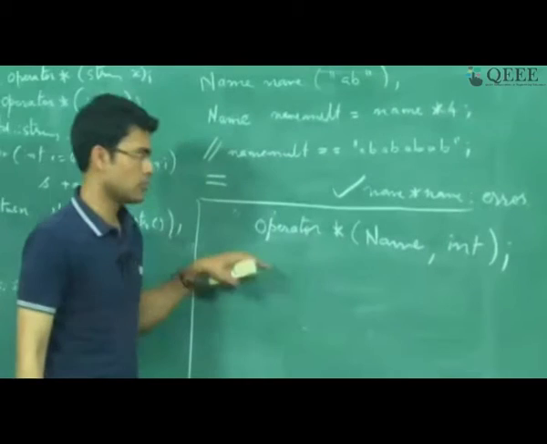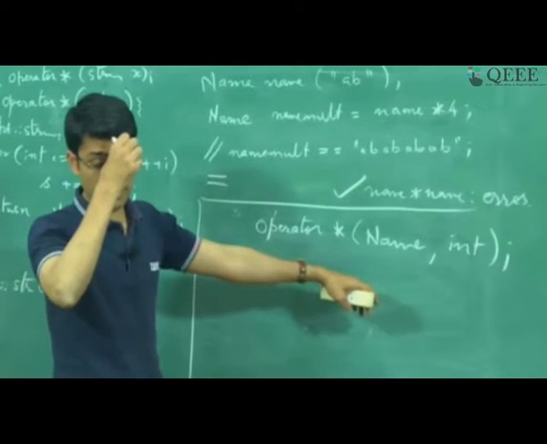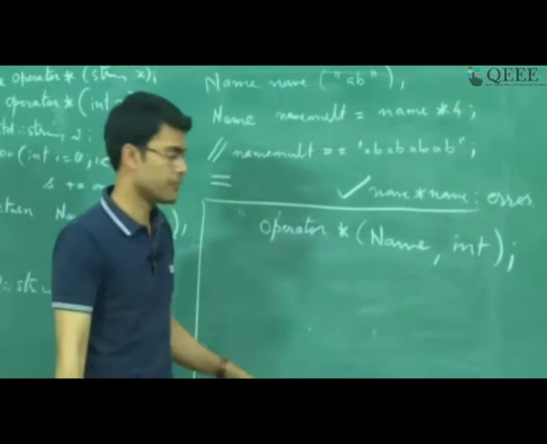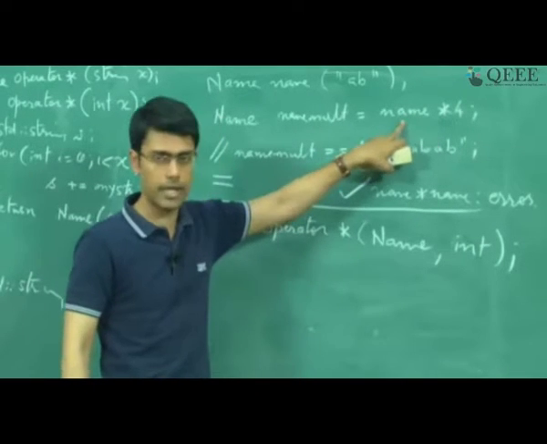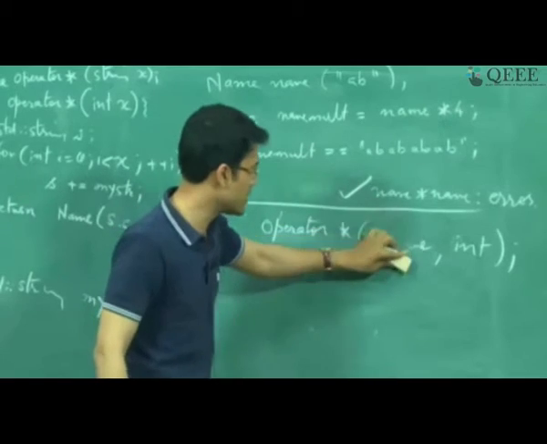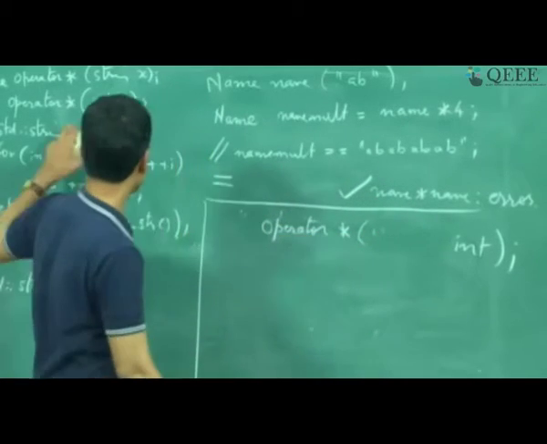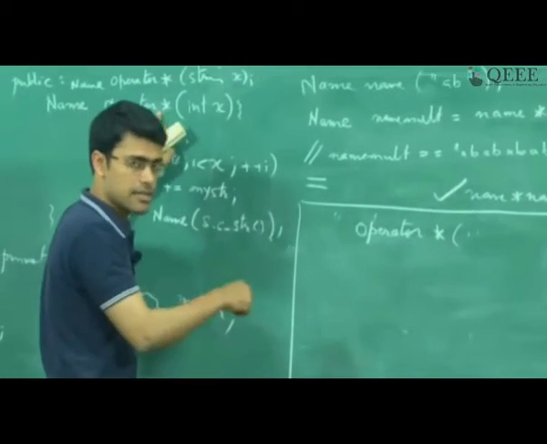This is how it can be thought about, right. However, this name is implicit because we are invoking star onto name, and therefore this is not really required, right, because that operator is being defined inside the class.